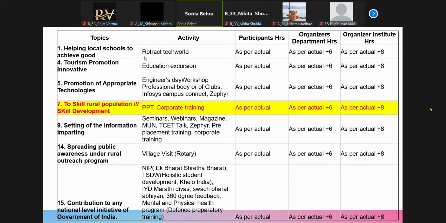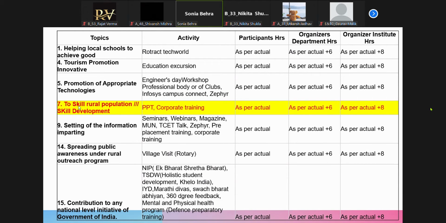Okay. So these are the various activities which the college does, like promotion of appropriate technology. You have Engineers Day, you have professional body activities, then you have Infosys Campus Connect programs, your technical events. All of these come under your 5th topic, that is promotion of appropriate technology. Again, there are 3 columns: participant, organizers and institute. These are the same. I hope you have understood that if you're participating in that activity, it will be actual hours. If you're an organizer, there will be an added advantage.